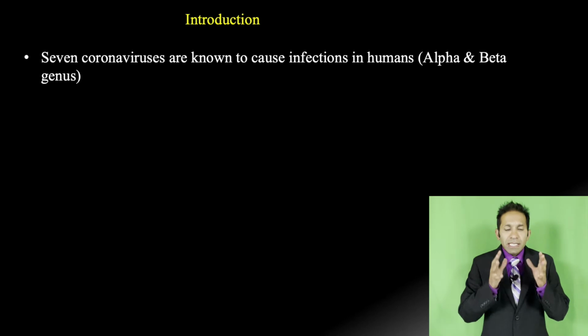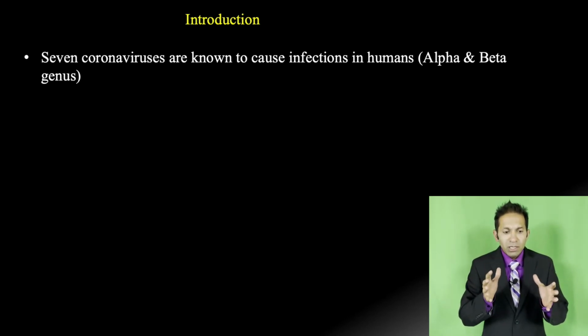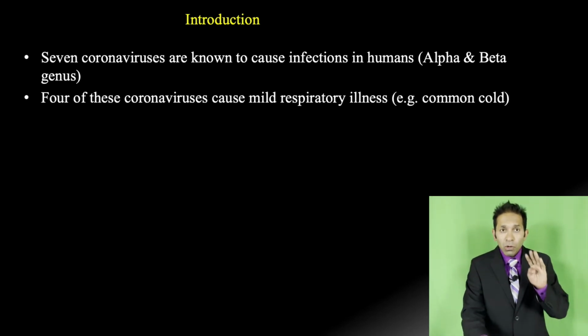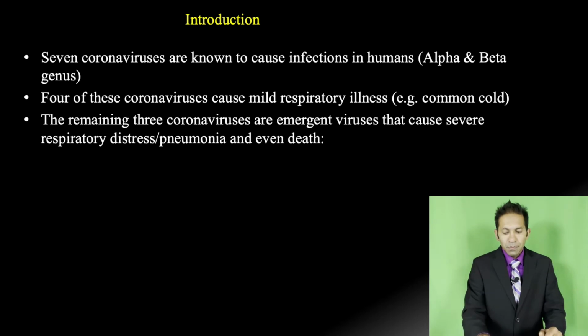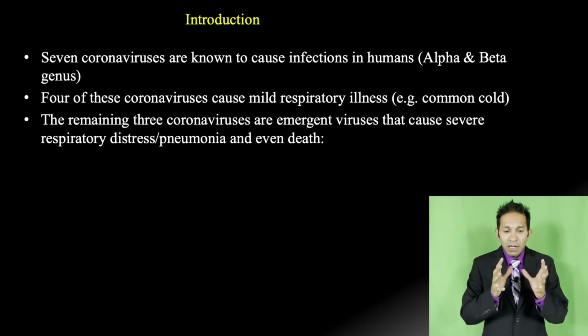We have 7 coronaviruses which are known to cause infection in humans. They belong to the alpha and beta genus. We'll talk about that. 4 of these coronaviruses cause mild respiratory illness, common cold. The 3 remaining coronaviruses are viruses that cause severe respiratory distress syndrome. It can cause pneumonia and even death.